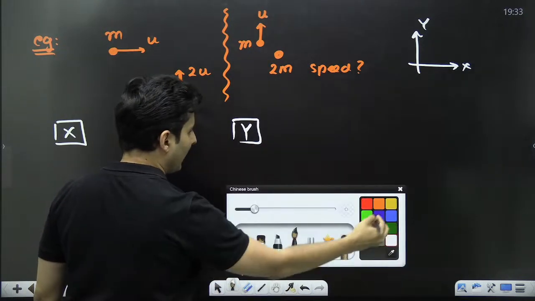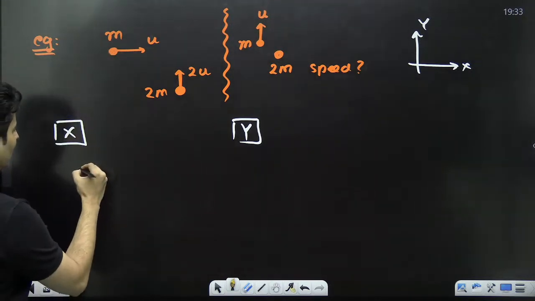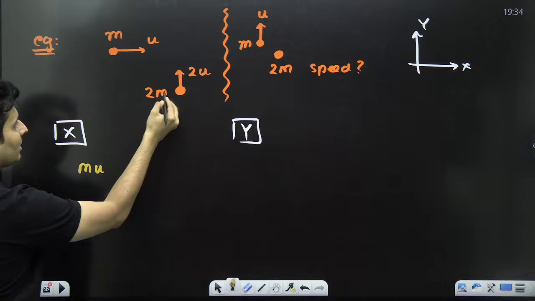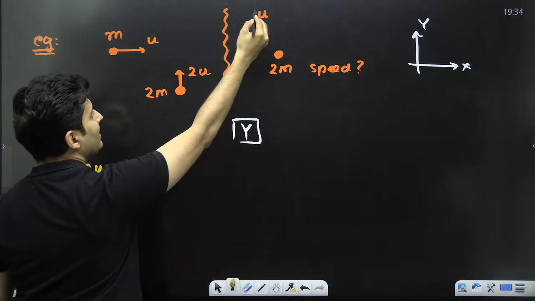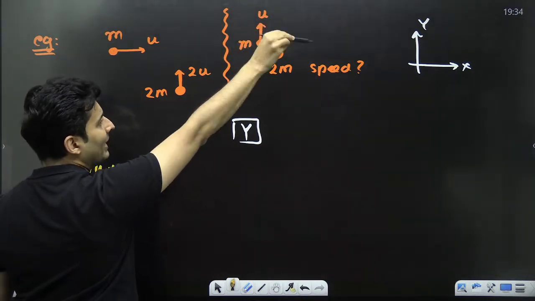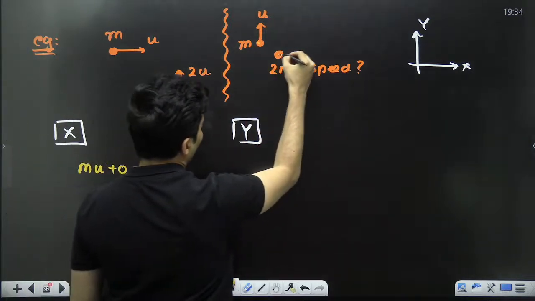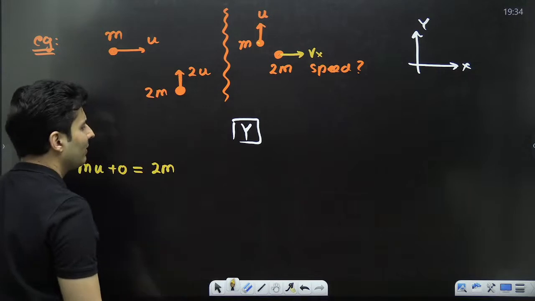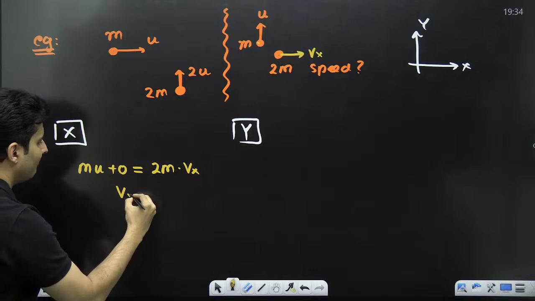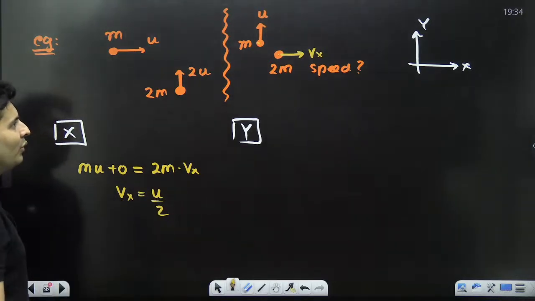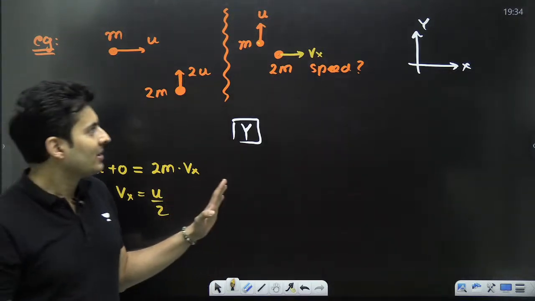Okay, so let's start with x direction momentum. In x direction, only this mass is going initially. So initial momentum is just mu, which is equal to: this mass is going in the vertical direction, so there is no x momentum because of this mass. Only this mass can have some x component of the velocity. 2m into vx. So m cancels. So won't vx be u by 2? Everybody with me? Okay, awesome.